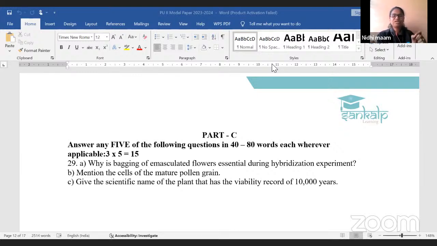B. Mention the cells of mature pollen grain. In a mature pollen grain we will be having 2 cells. When it says mention the cells, you just have to mention them. It is enough; you should not explain it. Yes, anyone? Very easy question. Mention the cells of mature pollen grain.